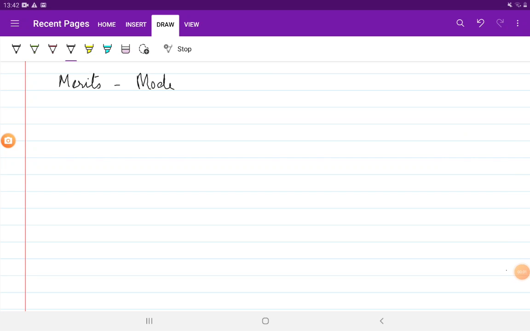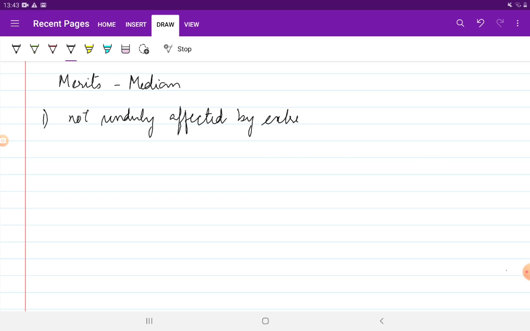Now let's have a look at the merits of the median. The first merit that we talk about is that it is not unduly affected by extreme values. This is especially because the median is just a positional average.